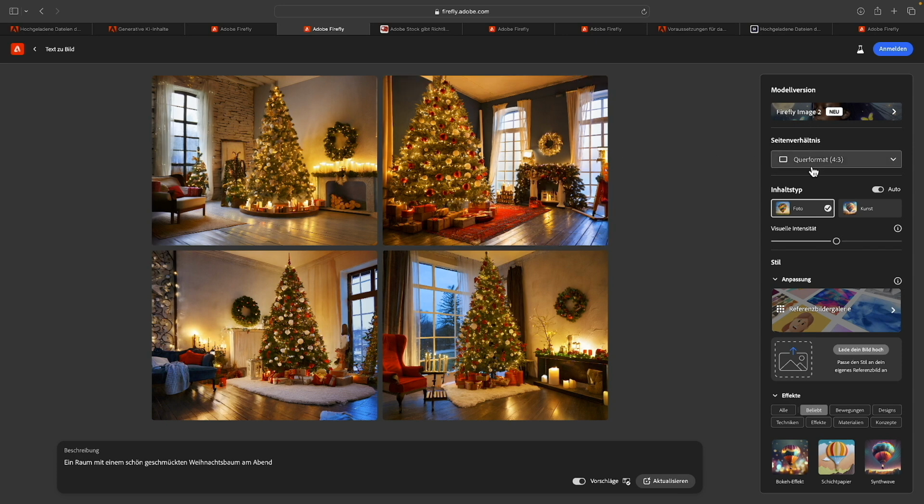What we need to consider, of course, is that we need to make a few settings here first. I chose a landscape format. We can choose different formats here. I decided on landscape format. Here the photo must be clicked. If we click on art, then it's just an illustration. Yes, and otherwise I haven't set anything else here.